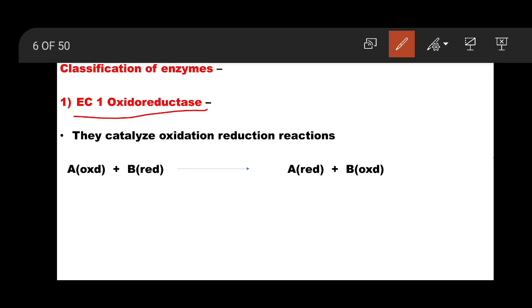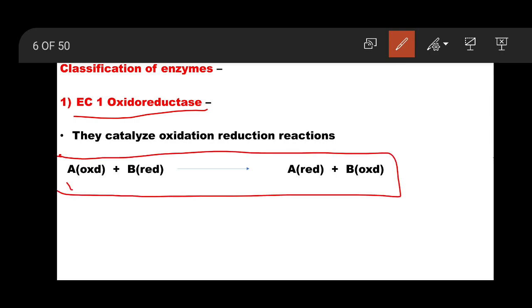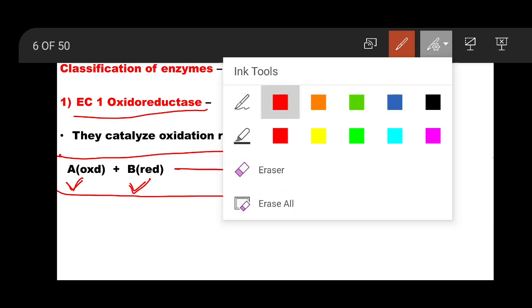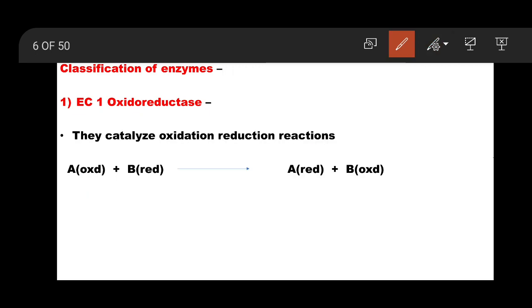So we can represent reactions like this. A is one substrate, B is another substrate, but A is in oxidized state, B is in reduced state. So we are using enzymes and the reaction is taking place forward. What is happening? A is getting reduced and B is getting oxidized. So this change has taken place. Oxidation and reduction are simultaneous reactions.